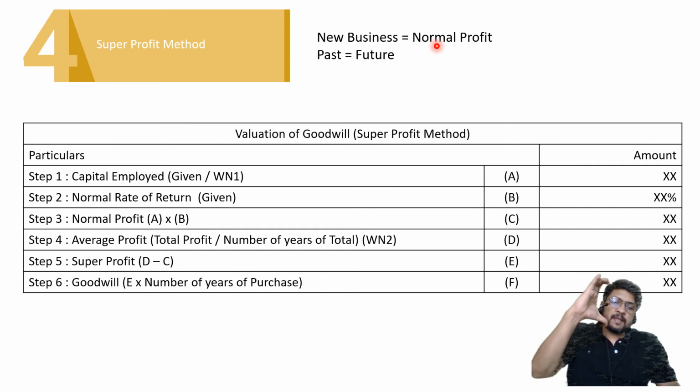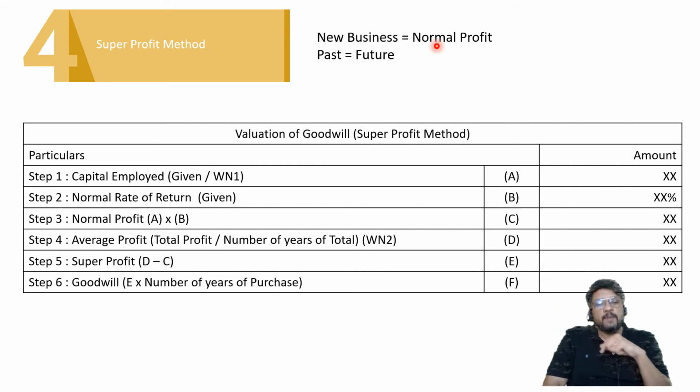This partnership firm makes extra profit, and this extra profit is a result of the reputation which is built by the old partners. So the new partner should pay to the old partners for the goodwill, for the reputation. That's why we are calculating the goodwill of the firm on the basis of which method? On the basis of the super profit method.